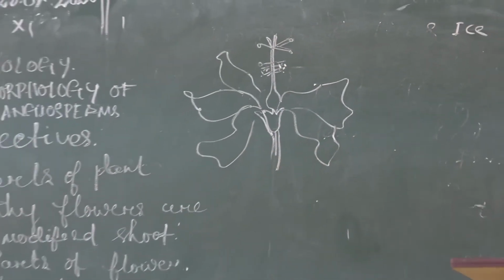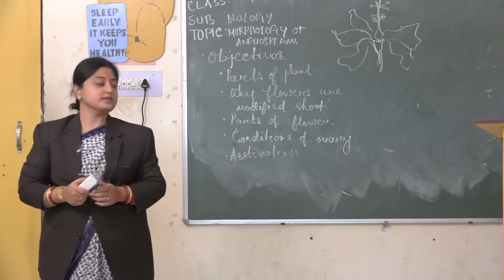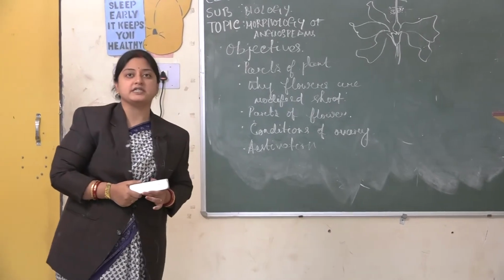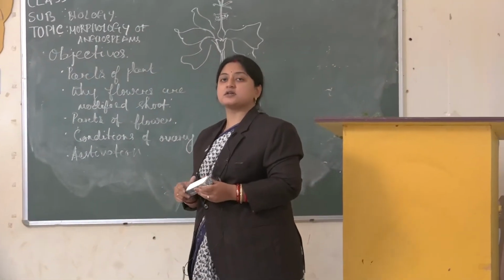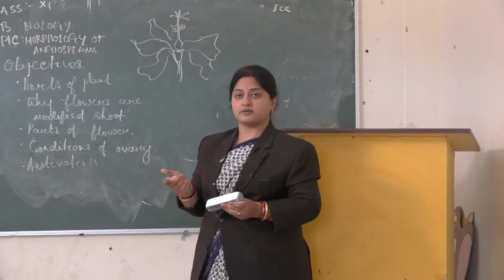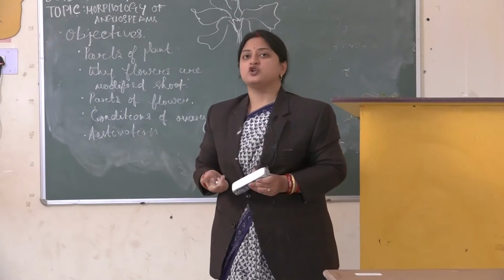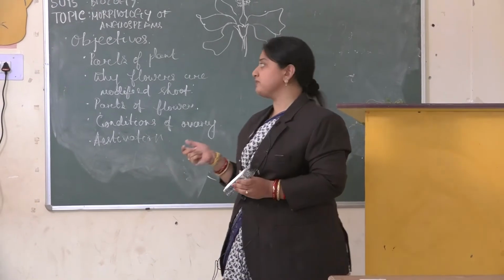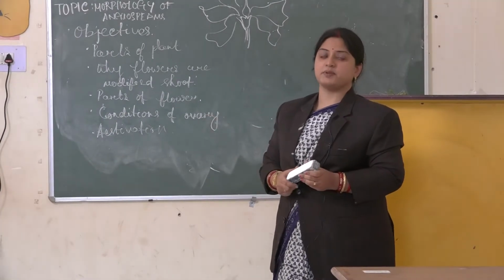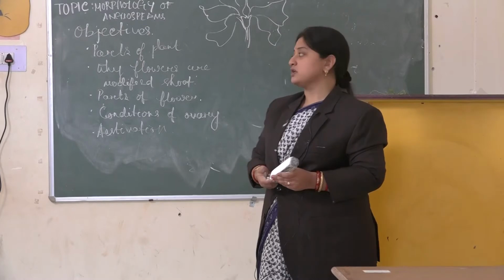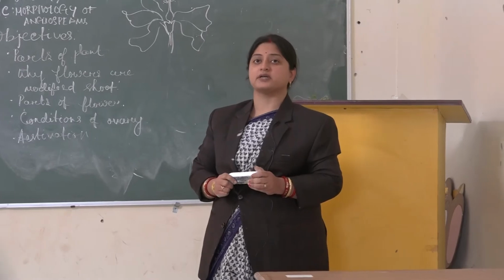So my topic for today is morphology of angiosperms. First we should define what an angiosperm is and what morphology deals with. Morpho means structure, dealing with the external structural parts of a plant or animal, and logy means study. So in morphology of flowering plants we will study the different parts which define it as an angiospermic plant. So what are angiosperms? Those plants which bear flowers are known as angiospermic plants.